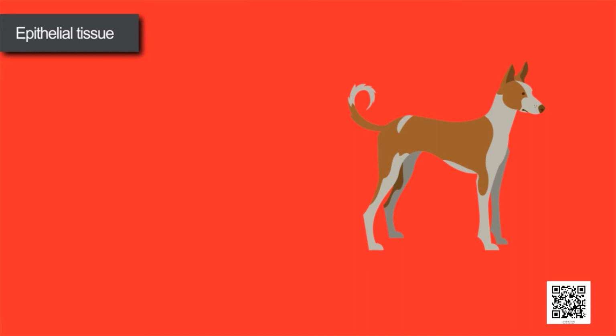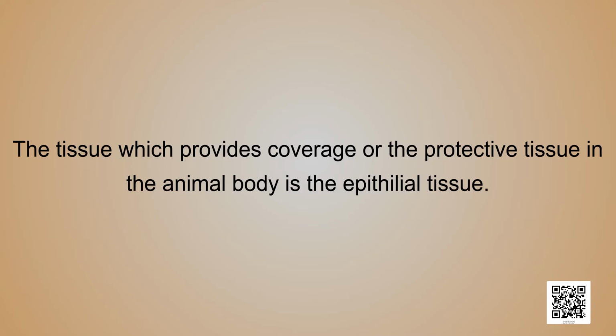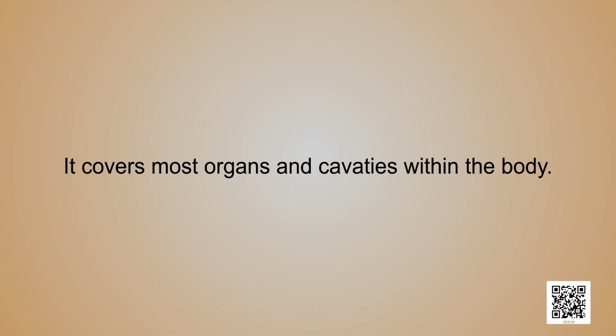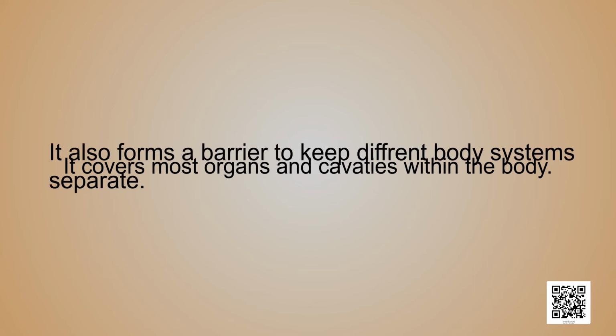The tissue which provides covering or the protective tissue in the animal body is the epithelial tissue. Epithelium covers most organs and cavities within the body. It also forms a barrier to keep different body systems separate.